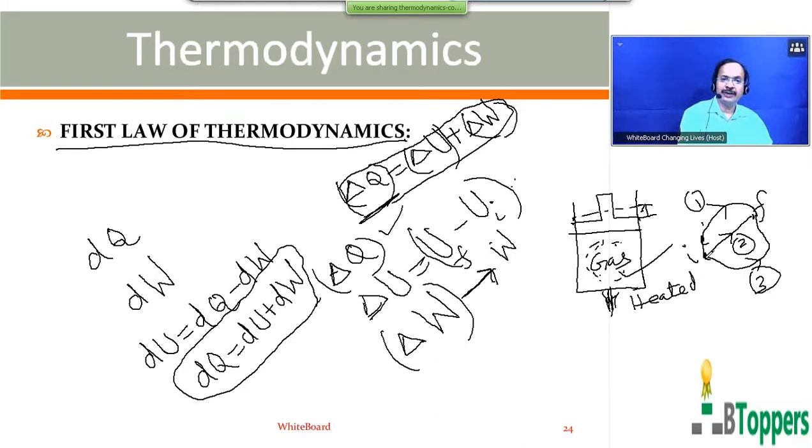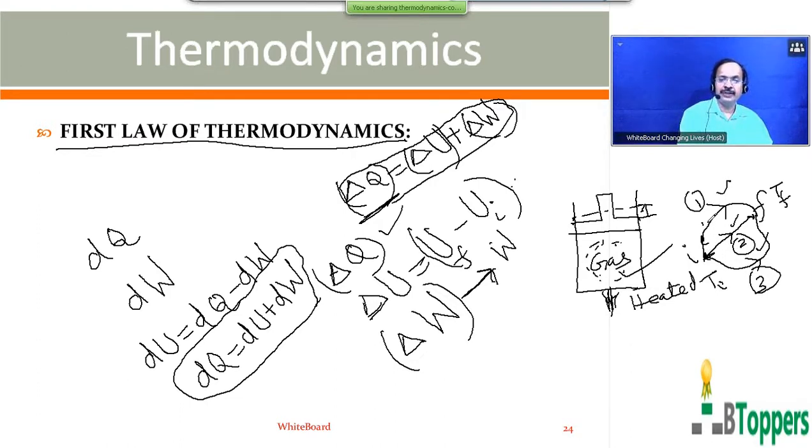So for the same initial temperature and the same final temperature, the change in the energy of the system for given initial and final states will be the same for all the three different processes or paths in the indicated diagram.